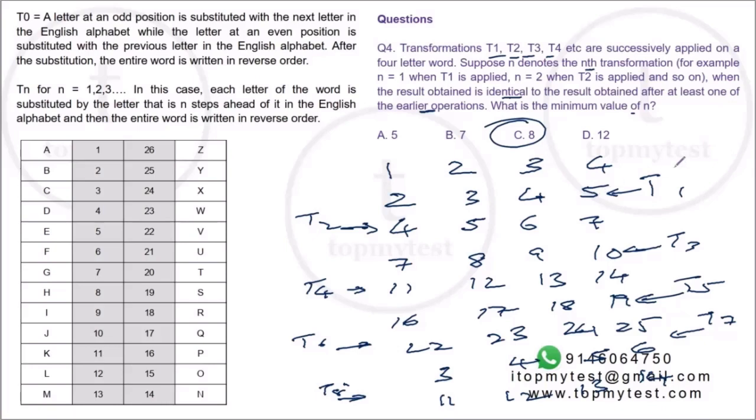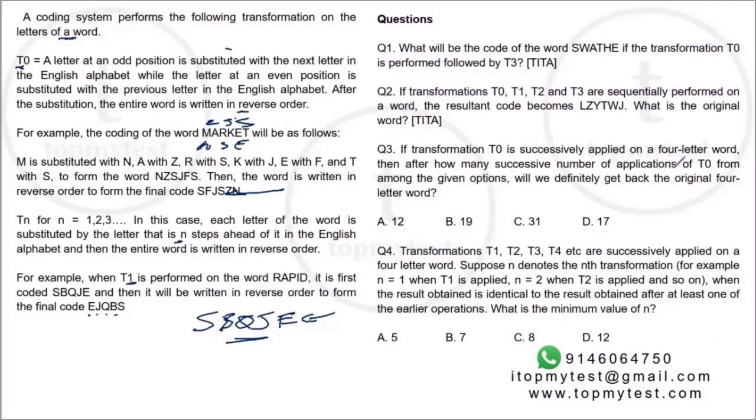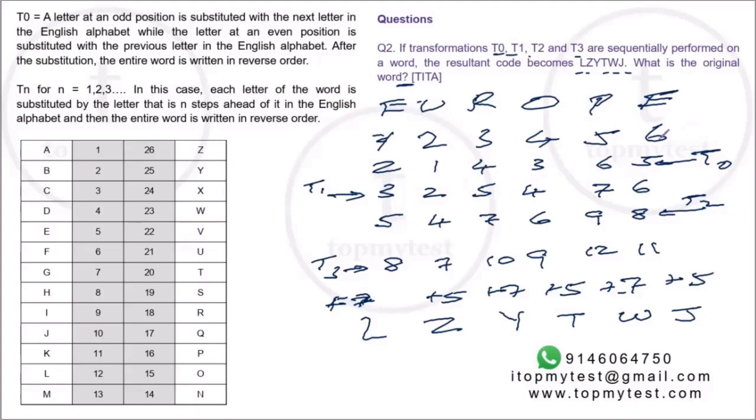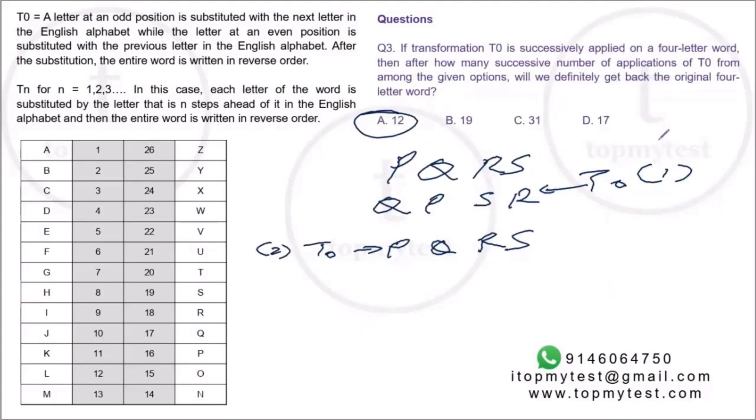Right? So a very interesting question, not very difficult. First of all, you need to realize that for T0s you had alternate increase and decrease, whereas for T1, T2, T3, T4 it's just an increase. And the second part was you had to reverse this. It would have been easier if you make a small table of codes with numbers and alphabets. Each question can be done on a one-on-one basis. In an exam situation, about 10 minutes. It's not an easy question, it's a moderate question. It requires more patience and diligence rather than rocket science and speed.